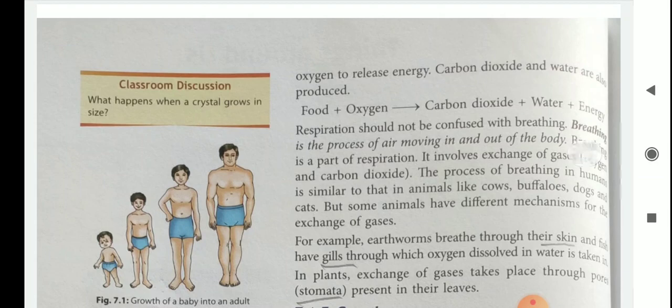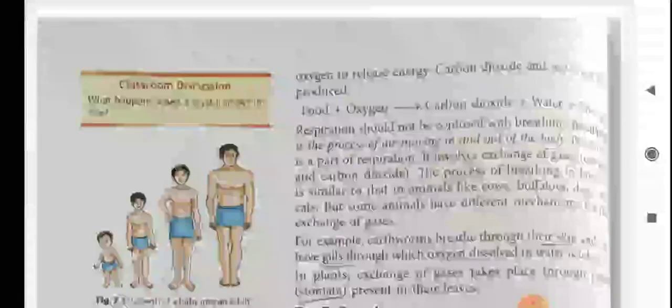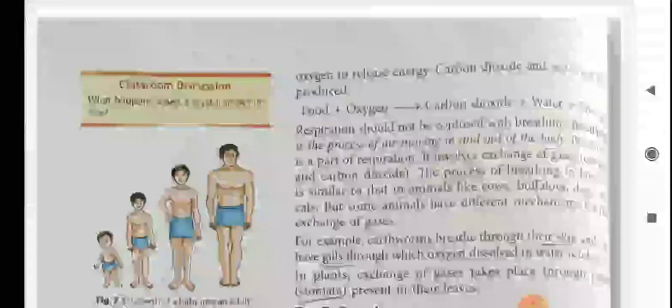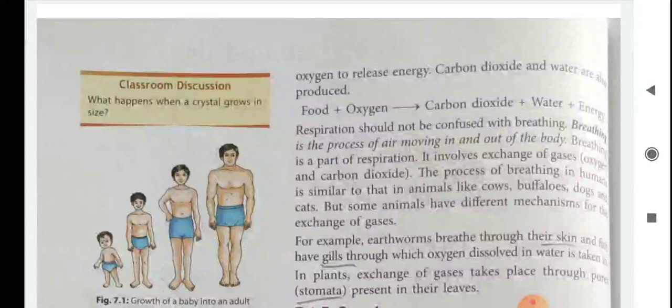Here one reaction is given: food plus oxygen. If food reacts with oxygen, then the products will be carbon dioxide, water and energy. Okay. Respiration should not be confused with breathing. Children, do not be confused between respiration and breathing.